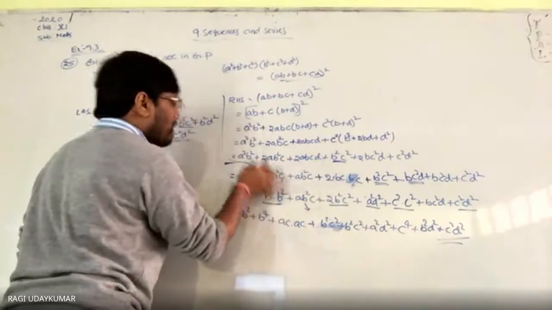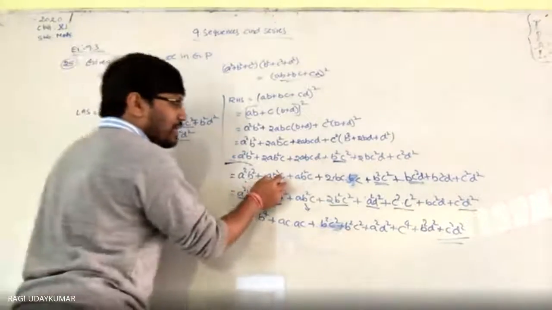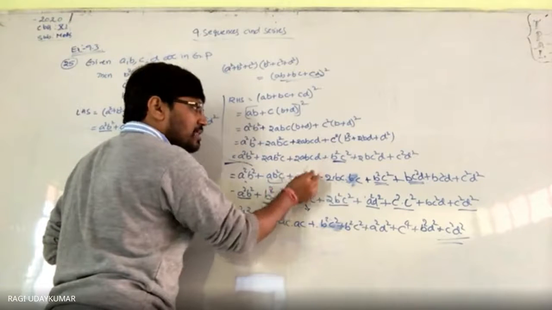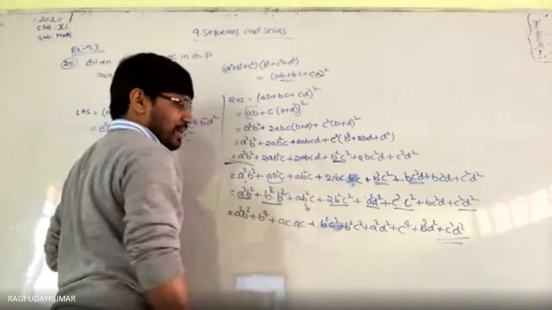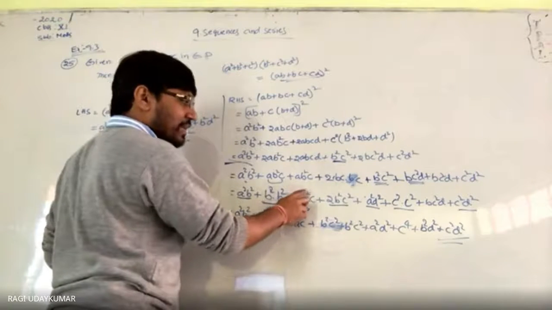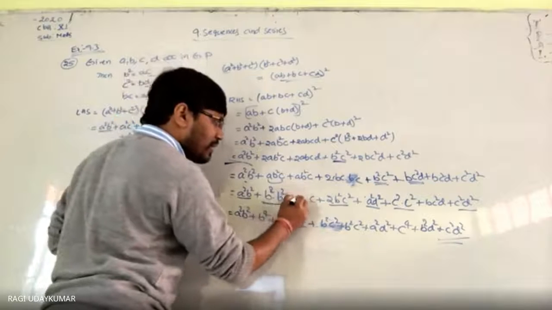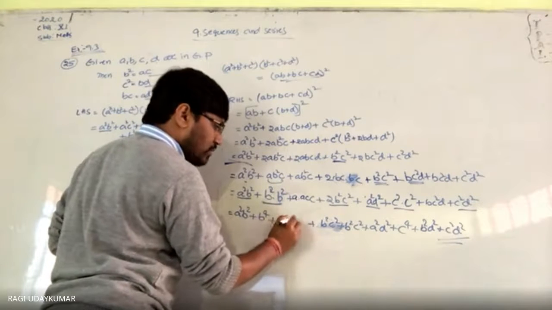Yes, sir. Here both are the same way. B square is equal to AC. In the first equation, observe: one time in place of AC, I wrote B square. In the second place, in place of B square, I wrote AC. So what I will get here, in place of B square, here itself if you want you can write A into AC, and here AC square.